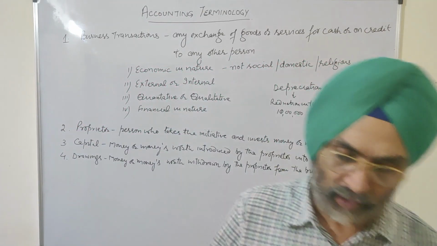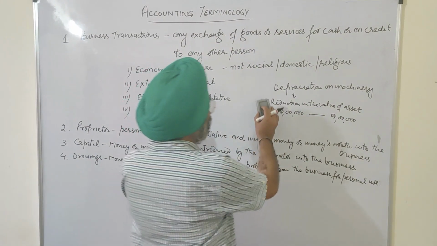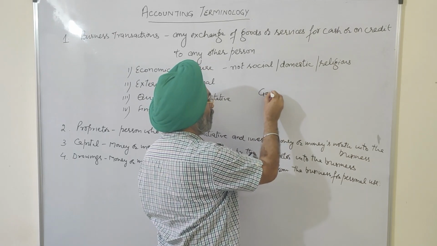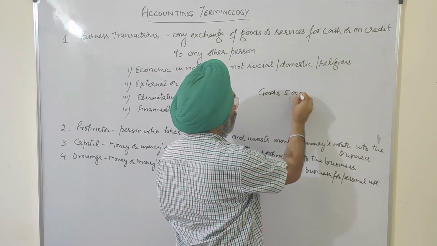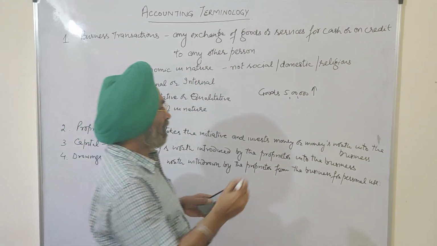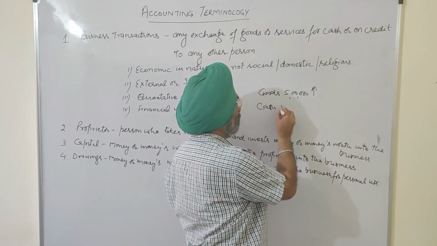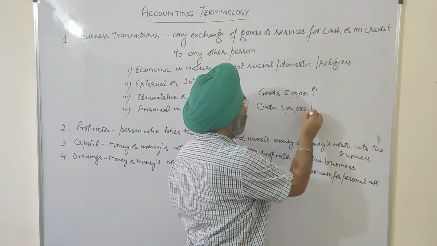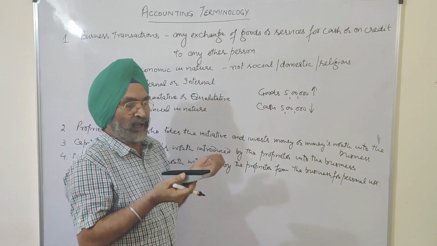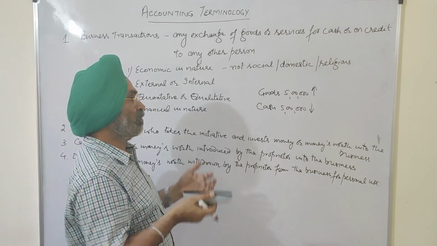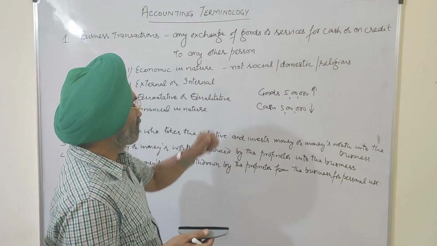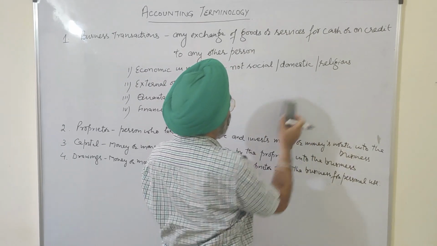When we say quantitative or qualitative, it is when there is an increase or decrease in the quantity. I purchased goods for rupees 5 lakh. The quantity of goods will increase and the quantity of cash will decrease. This is quantitative in nature. Something is increasing, goods are increasing, cash is decreasing. This is quantitative. But when quantity does not increase or decrease, that is called qualitative.